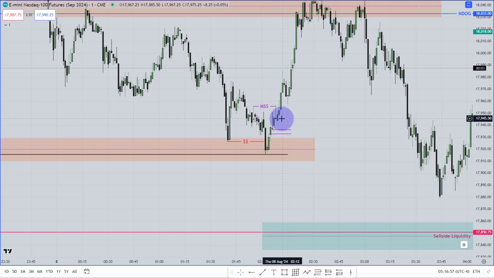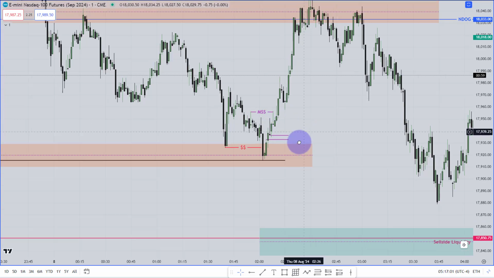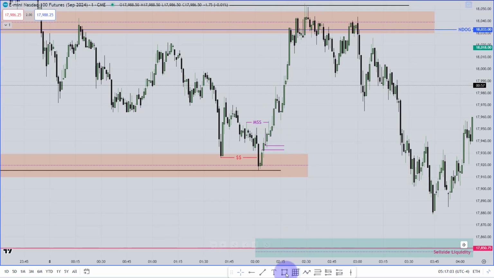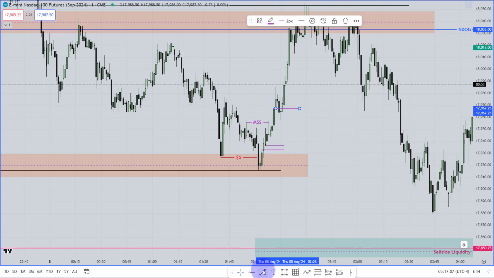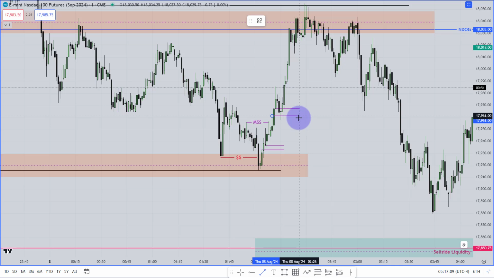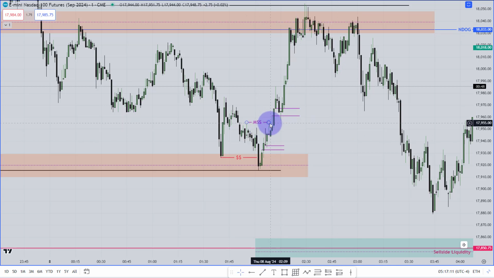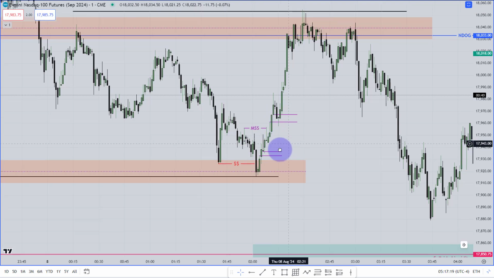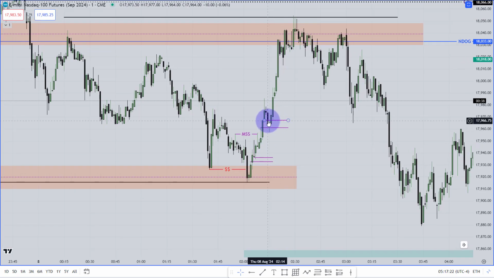Where is my entry fair value gap? Is there any other fair value gap that is going to be my entry fair value gap? Look at this fair value gap. You don't have any other fair value gap, so you have only this one over there. That is actually your entry fair value gap. Now, after getting that market structure shift, if you get an entry fair value gap over here, then obviously you will look for that entry. As I don't have any other fair value gap, I would say that I have to take the entry over there.